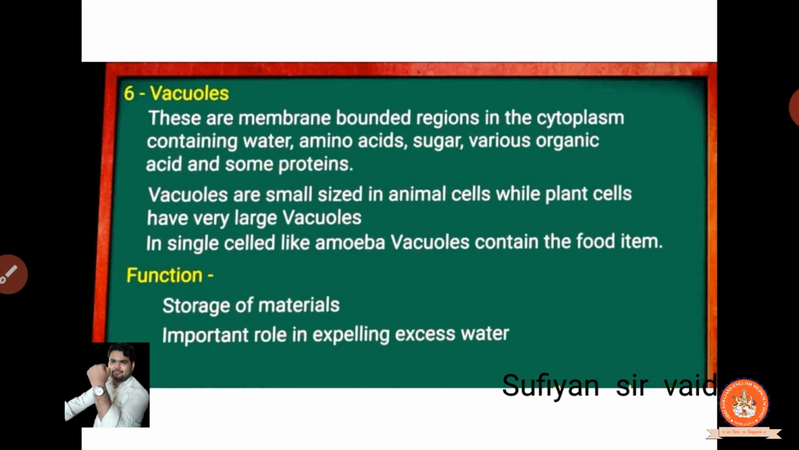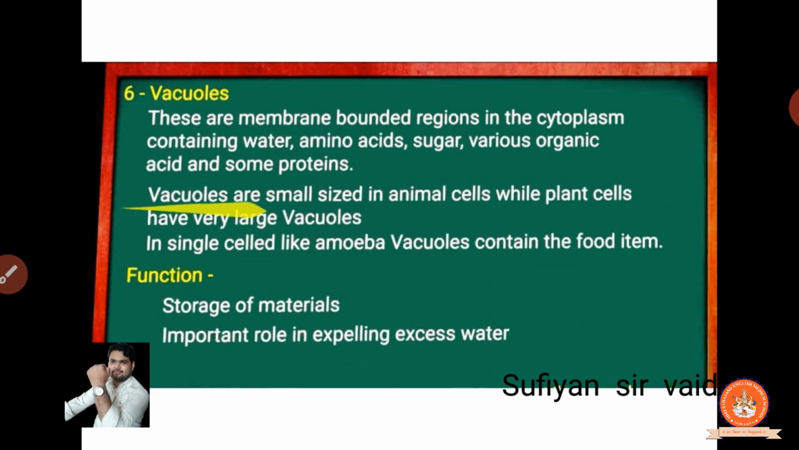Inside every such small hole-type region, what is there? Water, amino acids, sugar, or we can say starch also. Clear? And the various organic acids which they need. Clear? And some protein.